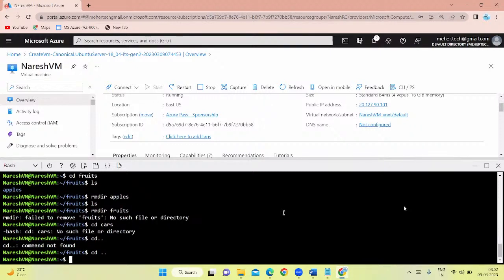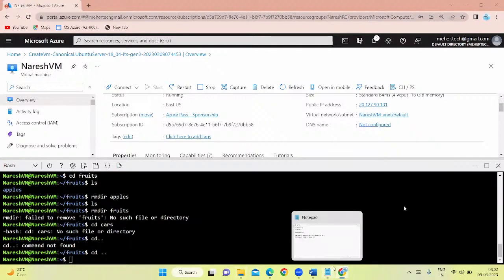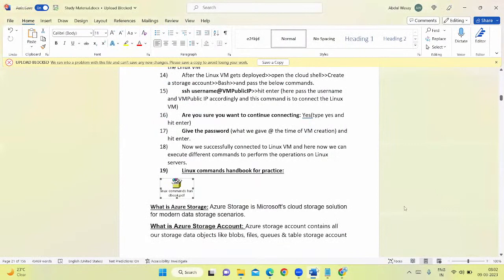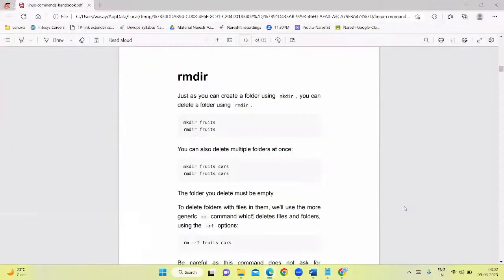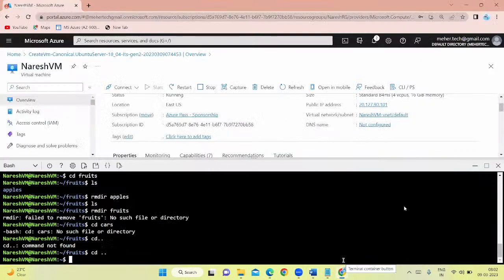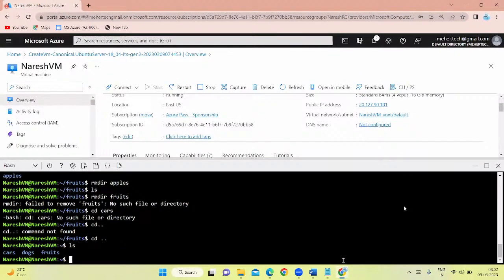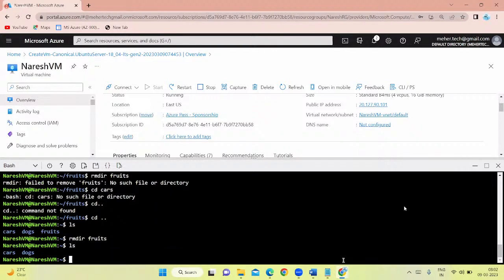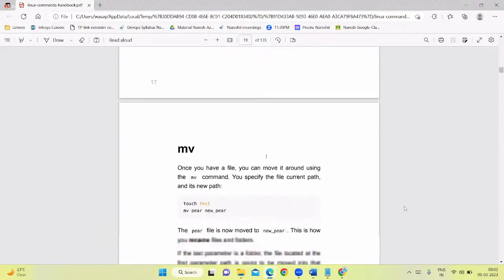Okay, good. If I want to delete the fruits folder, for an example, then how can I delete that one? It is rmdir fruits. So let me check here. ls, yeah, fruits folder is there. rmdir, then I'll say here fruits. Now see, fruits folder got deleted, only cars and dogs. So that is something about Linux commands, guys. Plenty of commands are there for Linux.